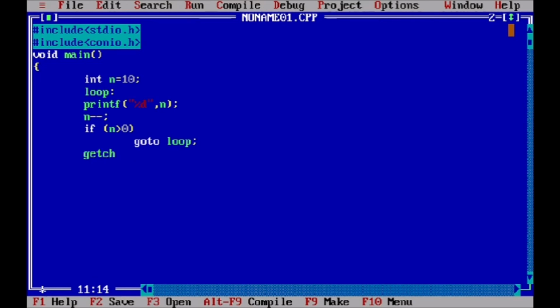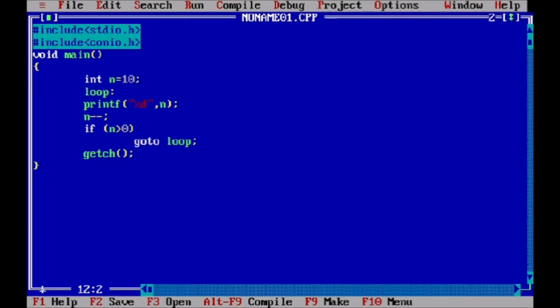Yes, it is somewhat difficult to understand, because we could use a loop and directly decrement it. So basically it is like a for loop. First we give the label loop, and we do the printf and n minus minus. So these two statements are labeled by loop. Now we check if the value of n is greater than 0, then again go to loop, otherwise end.